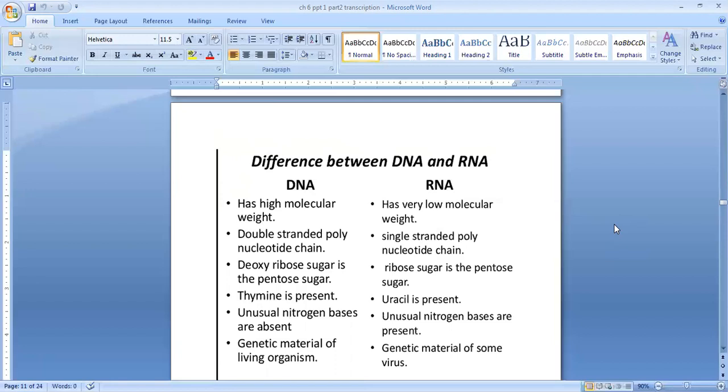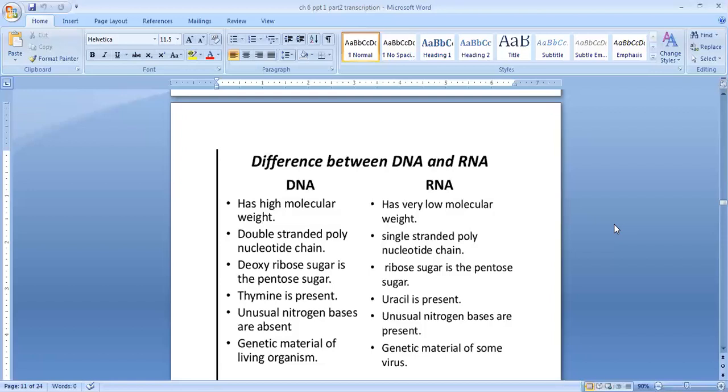RNA can synthesize DNA. That is called reverse transcription. Before, we said that from DNA, RNA will form, and from RNA, protein will form. But here RNA can synthesize DNA, and that is called reverse transcription. It is estimated that DNA has evolved from RNA with chemical modification. So we believe DNA has evolved from RNA with chemical modification.